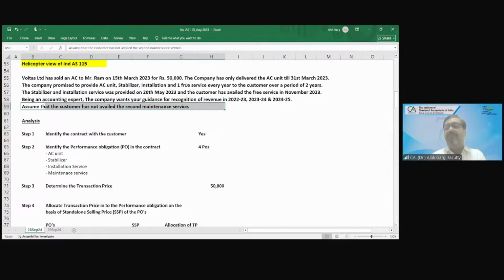So if the customer will come after 15th March 2025, whether this company will entertain the customer? No, sir. If you go for repair after the warranty period, does the company do it for you free of cost? No. No, sir. Right?